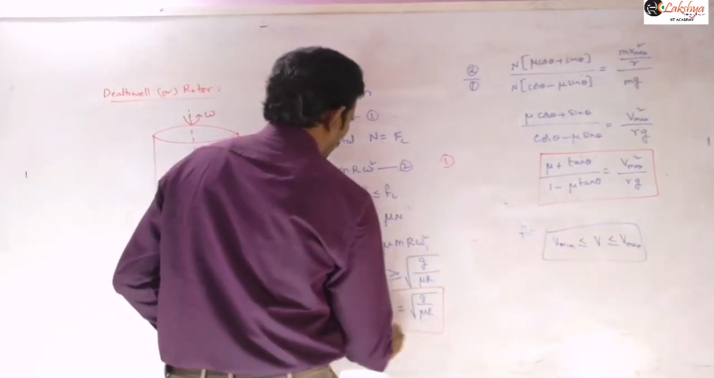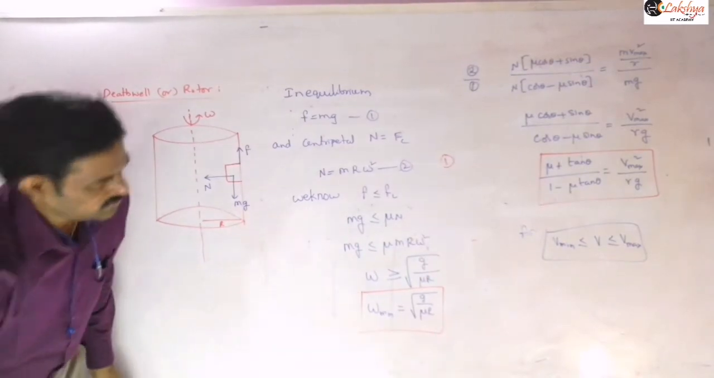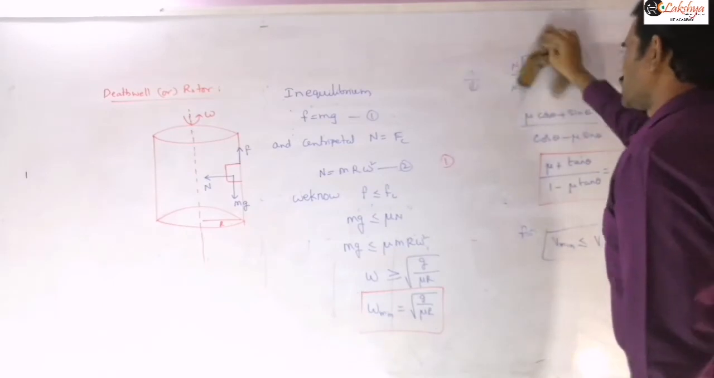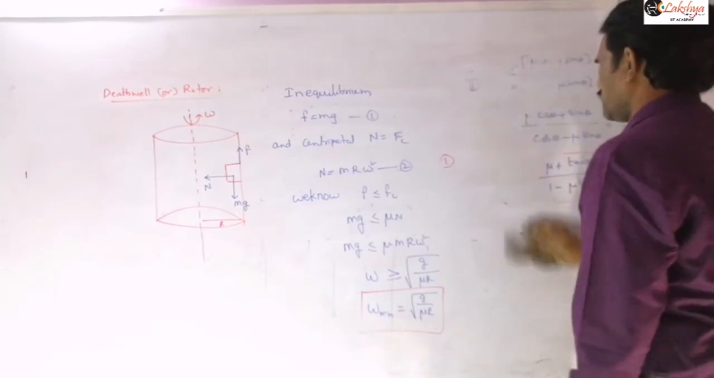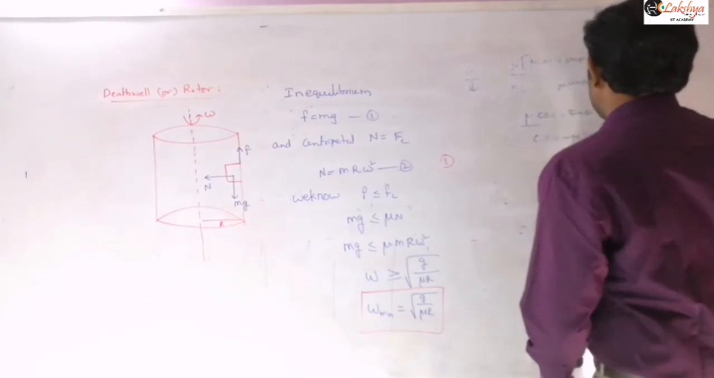So if you know the angular velocity, sometimes they may ask what is the linear speed of the particle or linear speed of this vehicle required on this death well. Then you can simply use the relation v is equal to r omega. Then you will get that minimum speed.